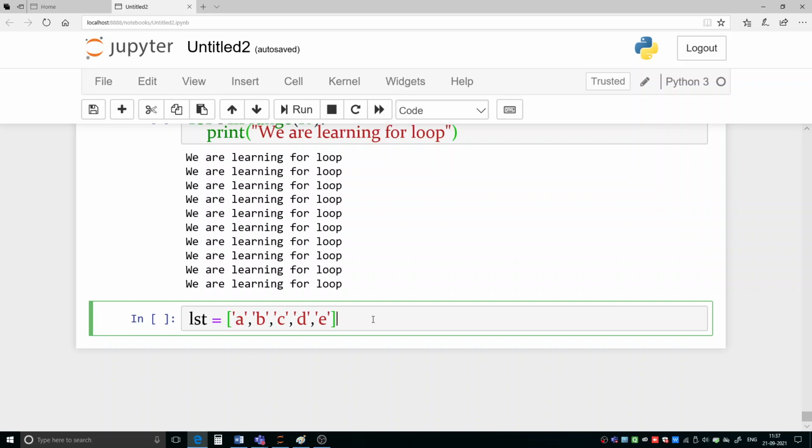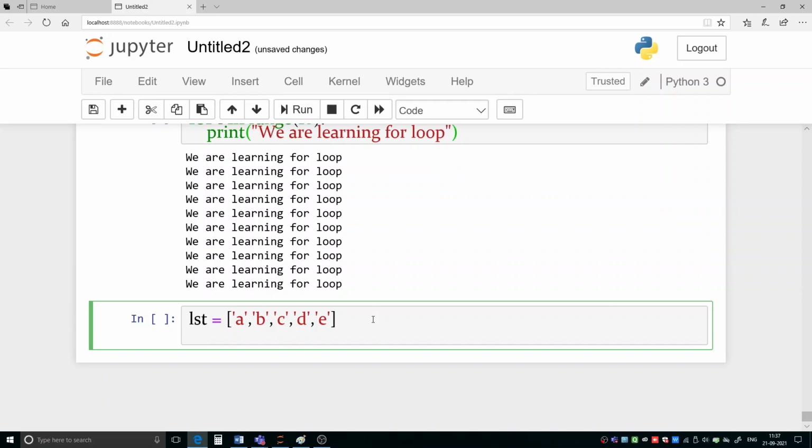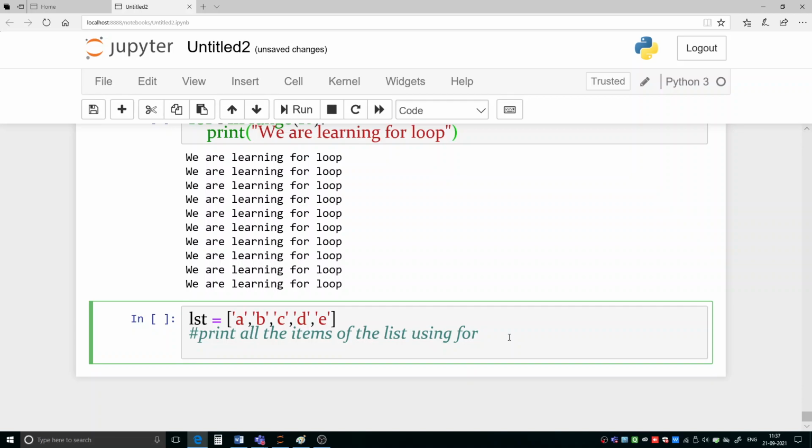If you want to perform a for loop on this list, that can also be done. Suppose you want to print all the items of the list using a for loop. Simply here you can write the syntax I told you.